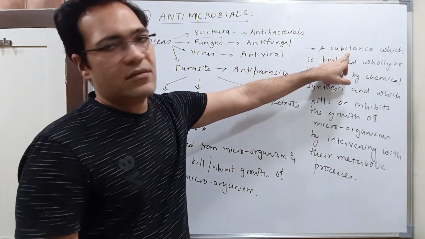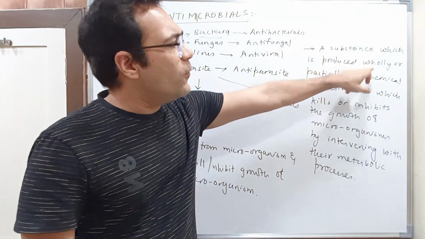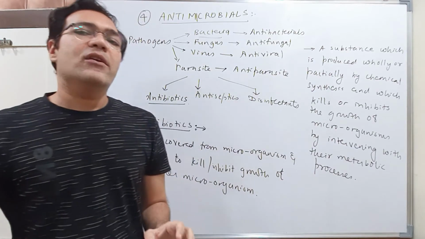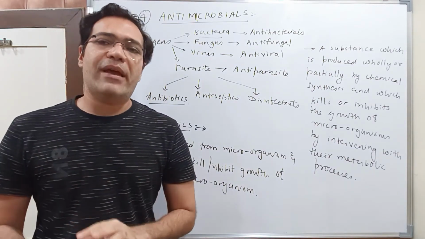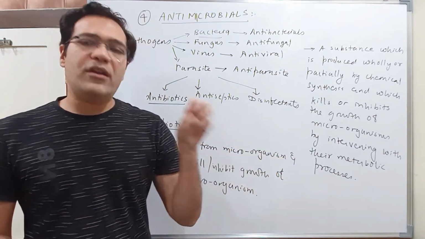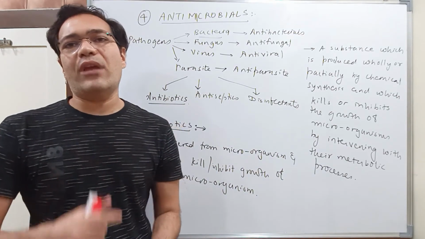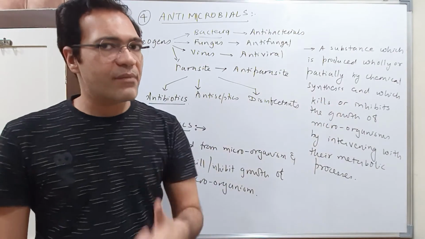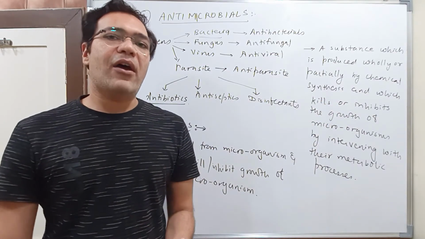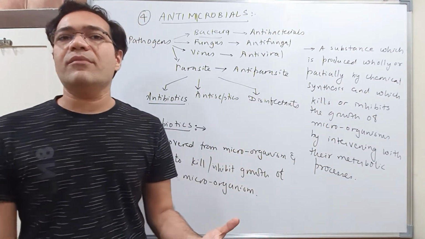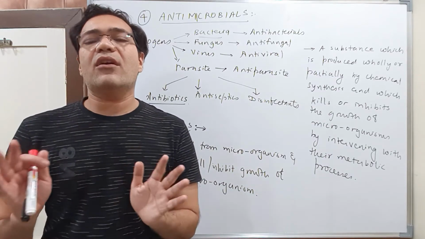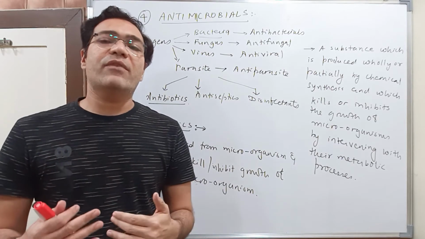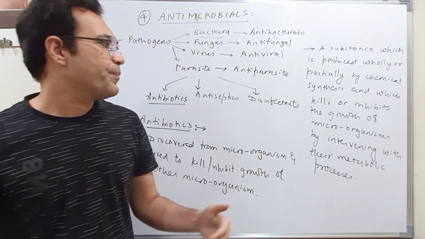It is a substance which is produced wholly or partially by chemical synthesis. Okay? So either you can produce it artificially by chemical synthesis or you can obtain it from a particular source and then you can do chemical modification on it. And which kills the microorganisms, and some antibiotics may not actually kill the microorganism, but they will just inhibit the growth of microorganisms. So what will happen? The number of microorganisms will not rise, right?